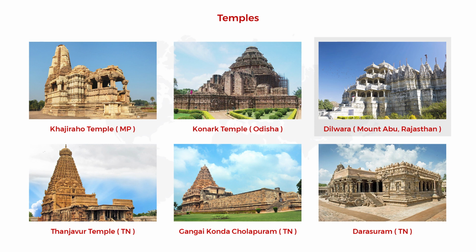And this is Dilwara which is in Mount Abu, Rajasthan. And this is our famous Tanjore temple which is in Tamil Nadu. Next one is Gangaikonda Cholapuram which is in Ariyalur district. In both these temples, Bragadishwarar is the main god. Okay, next one is Tarashuram. So these are a few examples for temples.